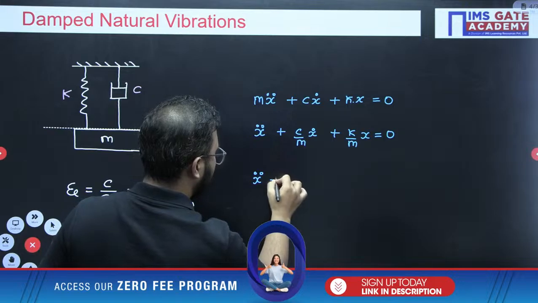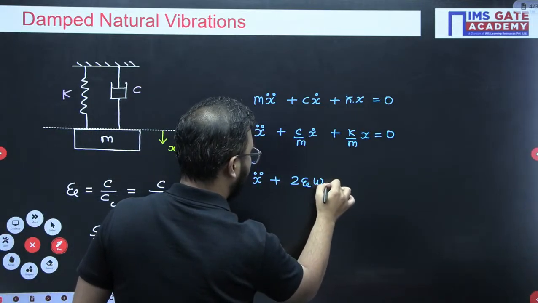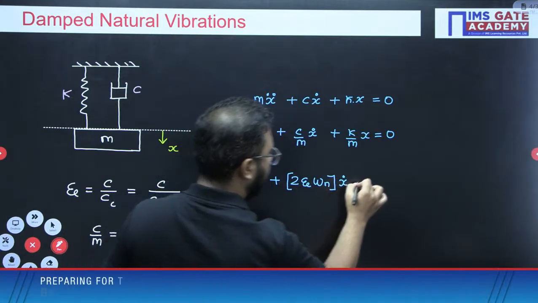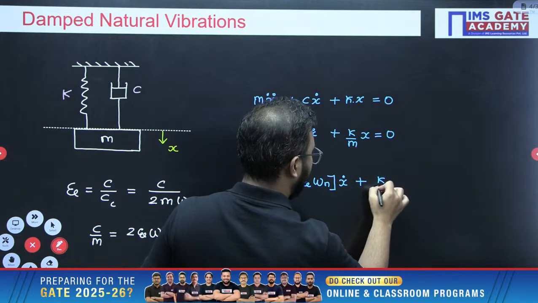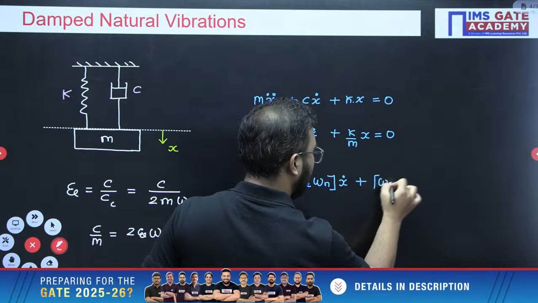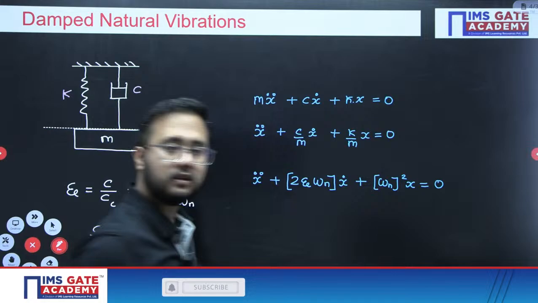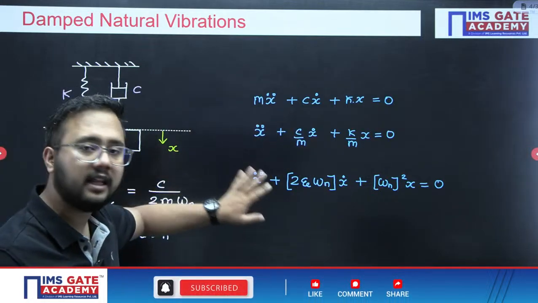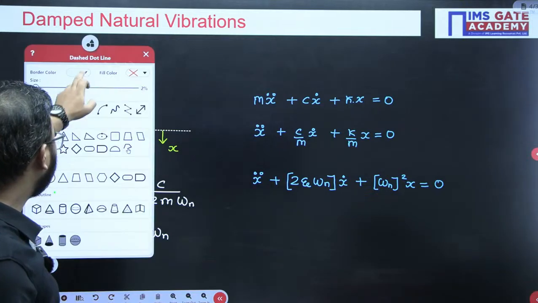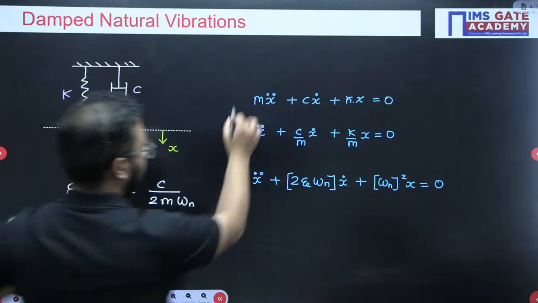X double dot, C by m is what? 2 psi omega n into x dot plus k by m. Instead of k by m, we will write omega n square into x equals to 0. So this is the main equation, and then finally we have modified it into this format. So these equations of motion are very important, and everyone should remember them, right?